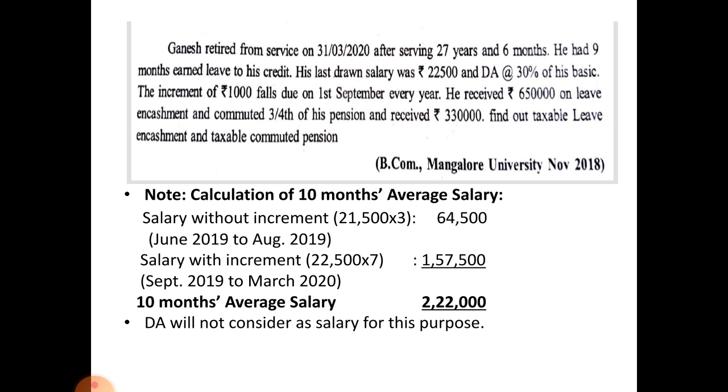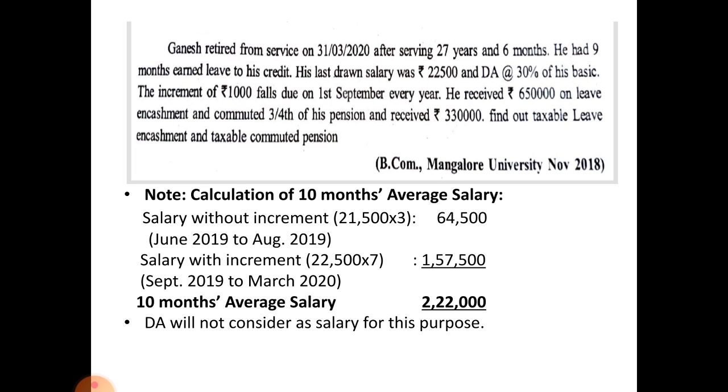See this one. Ganesh retired from service on 31st March 2020 after serving 27 years and 6 months. He had 9 months earned leave to his credit. His last drawn salary was 22,500 and DA at 30% of his basic. The increment of 1,000 rupees falls due on 1st September every year.